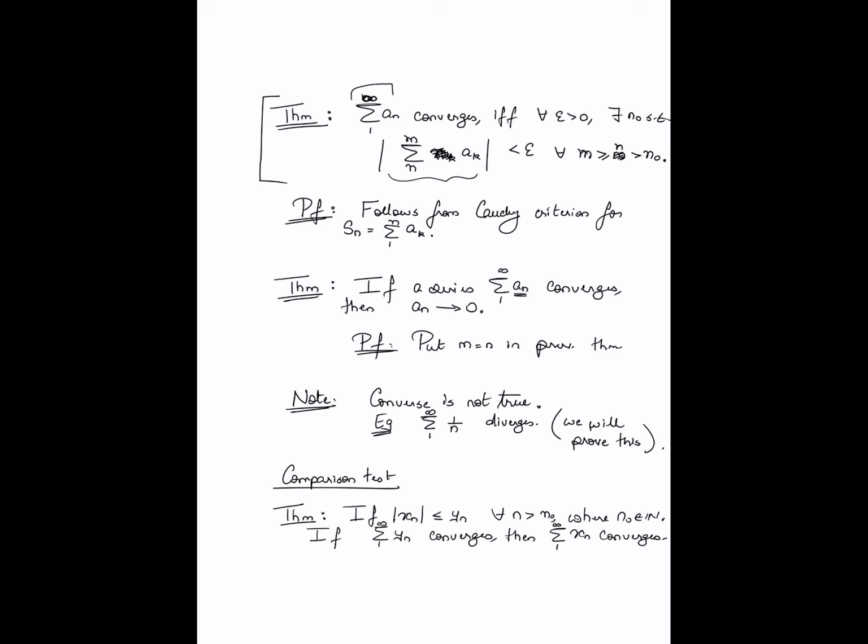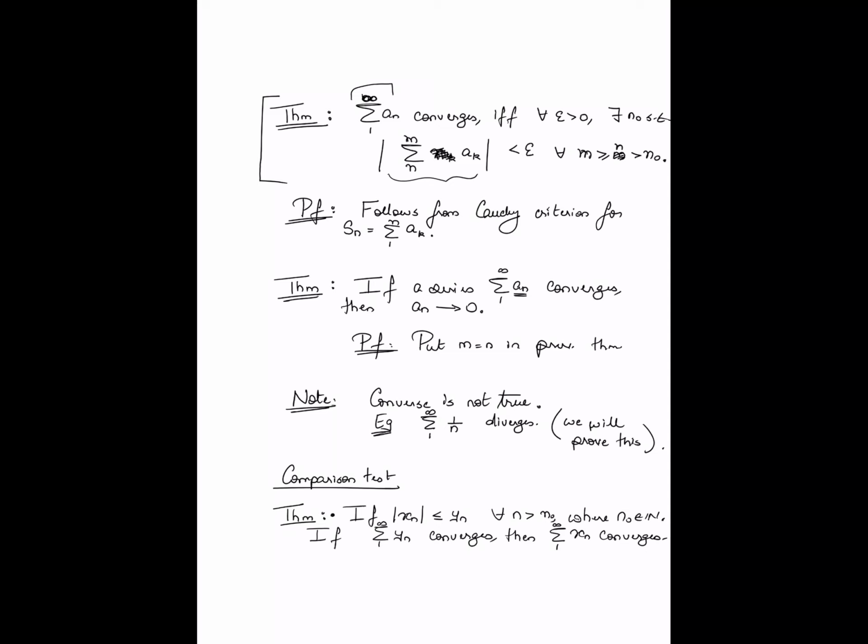Okay, so the first part of this comparison test basically gives us a sufficient condition for a series to converge, right? So the series under consideration is summation 1 through infinity xn. I want to give you a sufficient condition for the series to converge. One way of doing that is, suppose you could say that in absolute value xn is less than or equal to yn, at least for large enough n. So in other words, for all n greater than n naught, where n naught is some natural number.